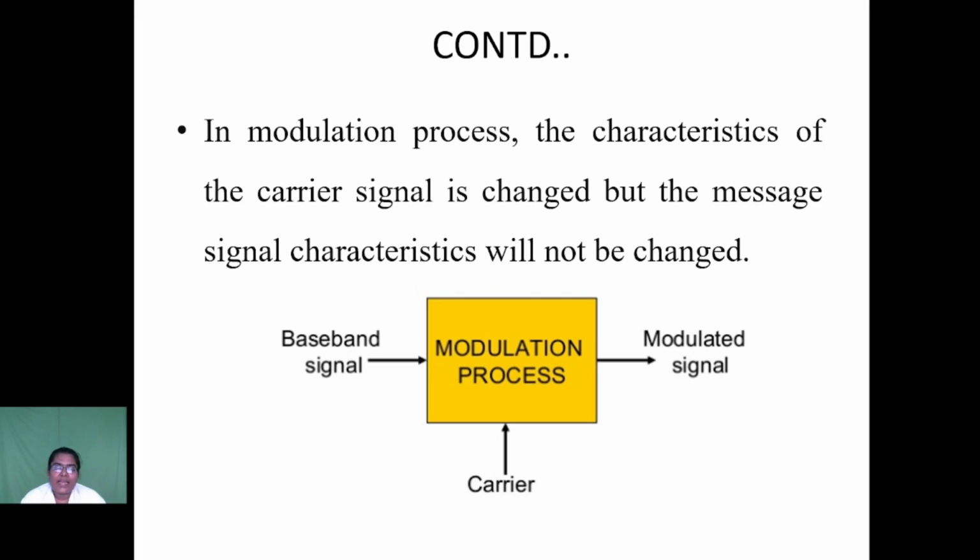According to the carrier signal characteristics, we classify the modulation into amplitude modulation, frequency modulation, and phase modulation. Classification of modulation: depending upon the signal used, we classify the modulation into two types, analog modulation and digital modulation. In analog modulation, we see about amplitude modulation, phase modulation, and frequency modulation. In digital modulation, we see about delta modulation, pulse code modulation, etc.